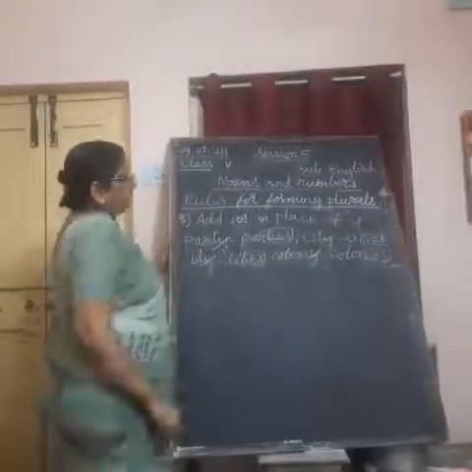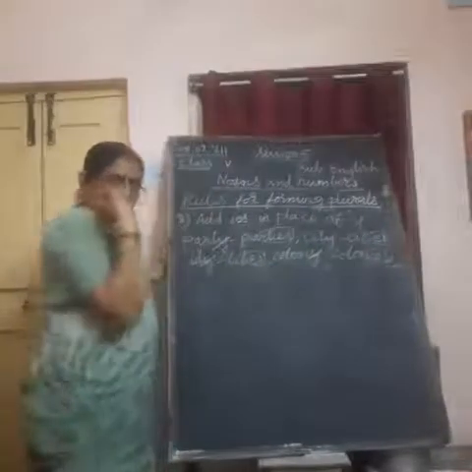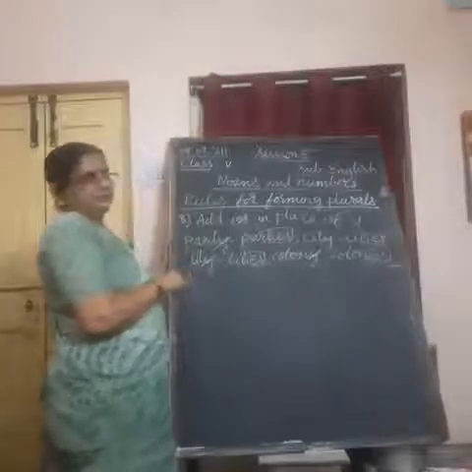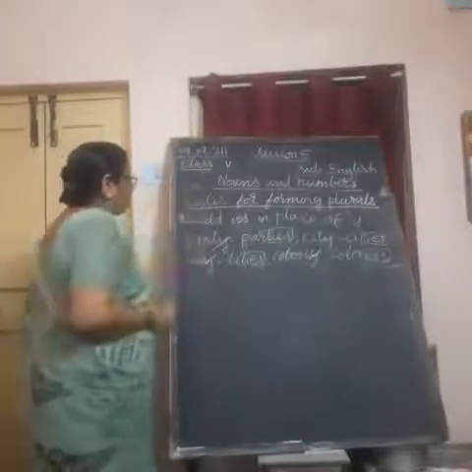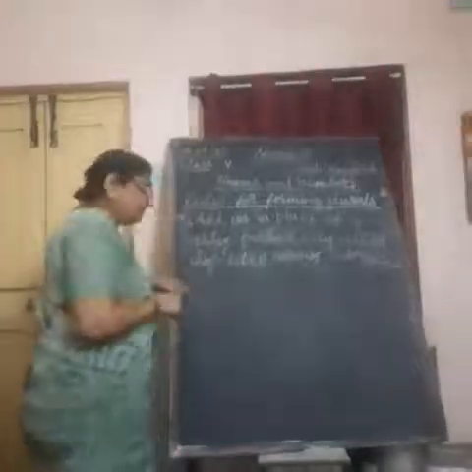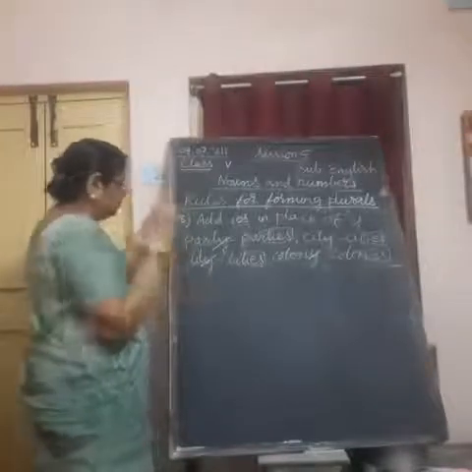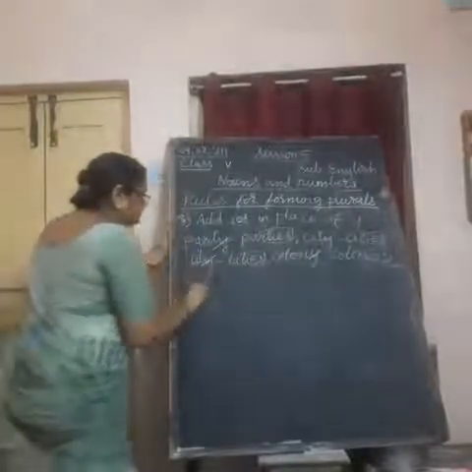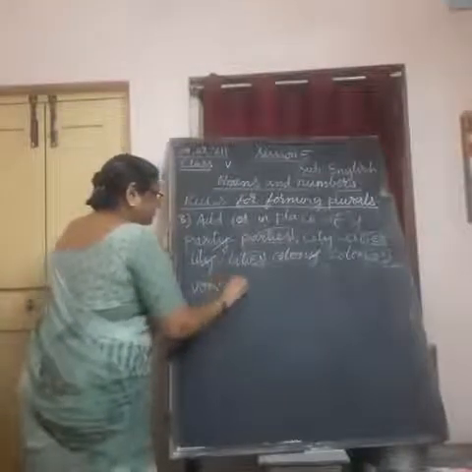But one thing to observe here, one thing to take care of while adding IES is when the word has a consonant. You know vowels and consonants? I already taught you in the beginning.